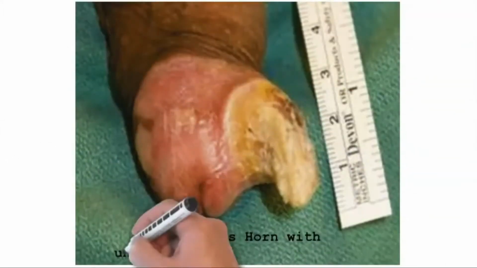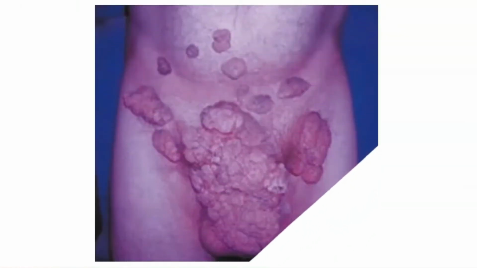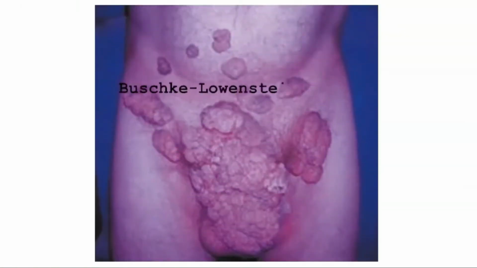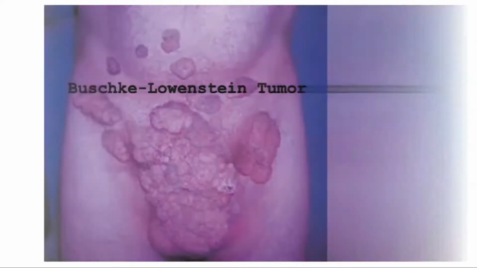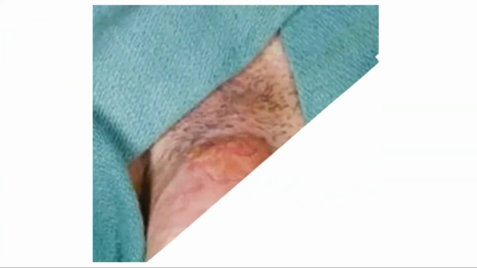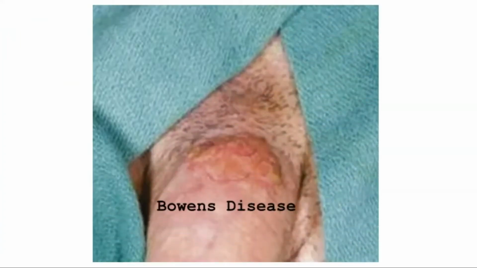HPV infection among men is associated with penile carcinoma. Giant condyloma of Buschke-Löwenstein are locally progressive HPV-related tumors that are non-metastatic but require complete excision and follow-up. The potential for coexisting or pre-malignant degeneration to squamous carcinoma has been shown, manifesting as three differing clinical entities, including Bowenoid papulosis, Bowen's disease, and erythroplasia of Queyrat.